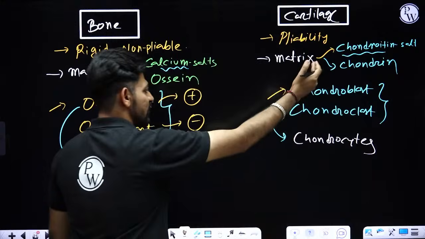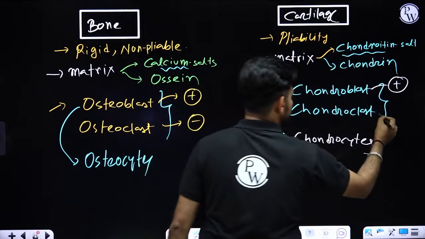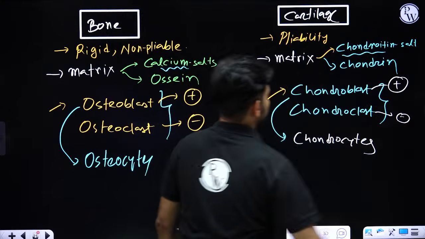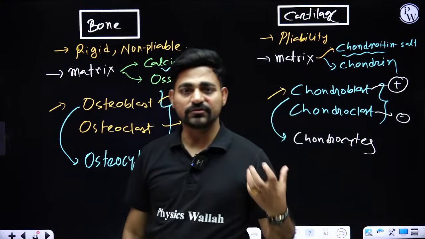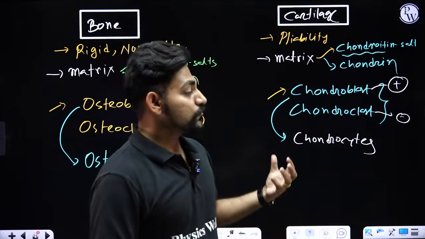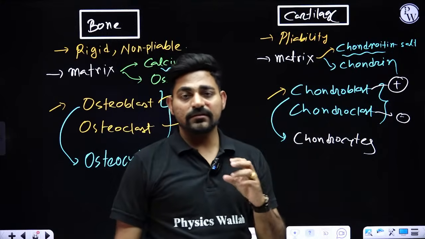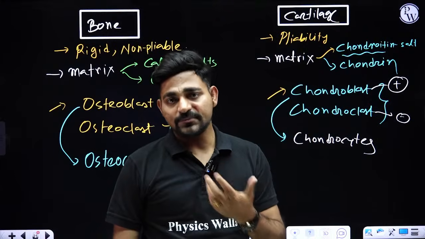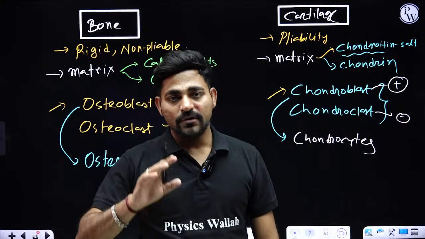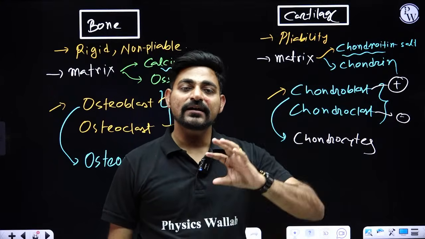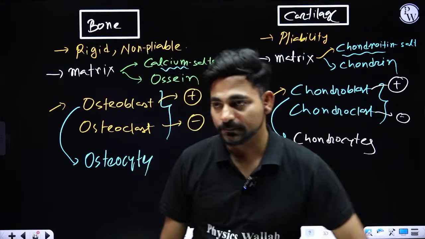Chondroblasts are responsible for making the cartilage. Chondroclasts are responsible for breaking the cartilage. And one more piece of information about cartilage: it is also a kind of avascular tissue. Okay, there will be no blood vessel. There is an absence of blood vessels inside this cartilage matrix. So epithelial tissue and cartilages are examples of avascular tissue.